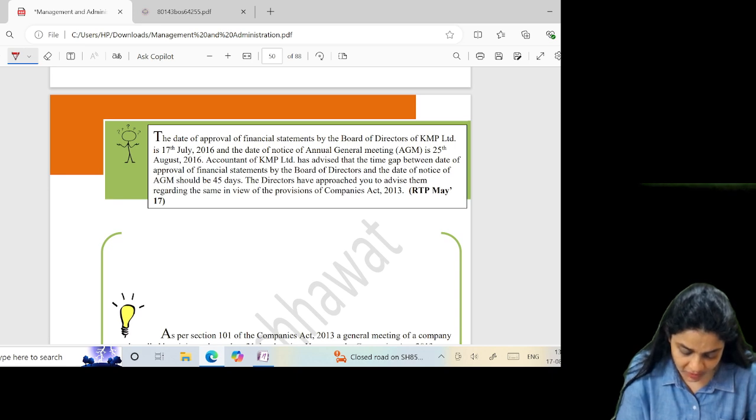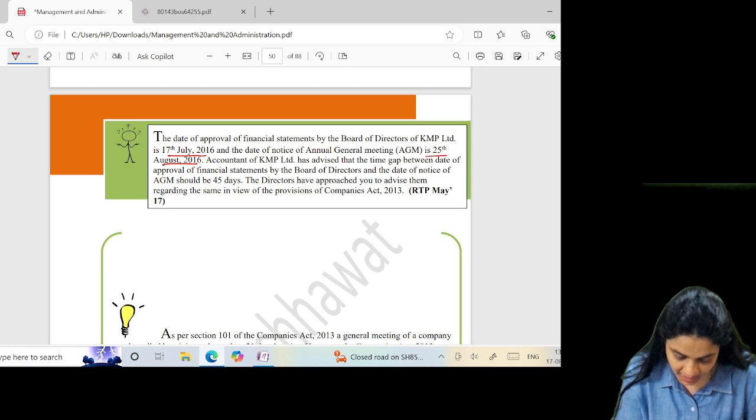The date of approval of the financial statement by the Board of Directors is 17 July and the date of notice is 25th August. The accountant of the KMP had advised that the time gap between the date of approval of the financial statement and the date of notice should be 45 days.